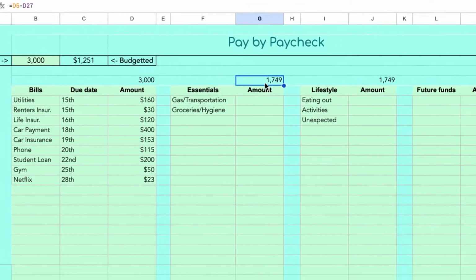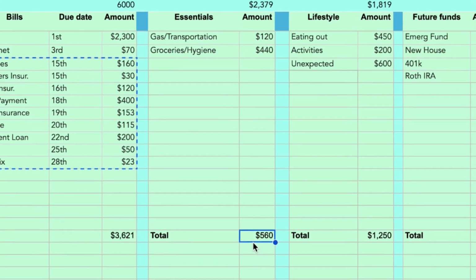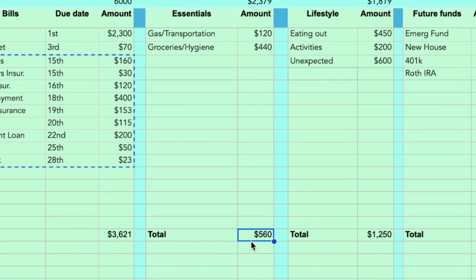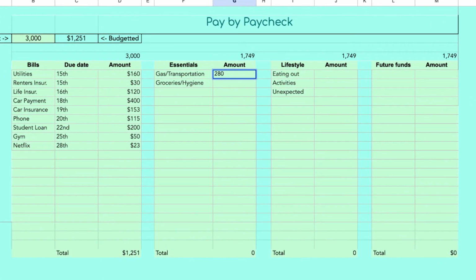So we have a lot more to play with. So for the essentials category, remember we divided this total by 2, the gas and groceries, because usually weekly we will pay the same amount. So we're just going to put 280 here. Boom, boom, boom. And now going over to the next category, we have $1,469 left for this column.